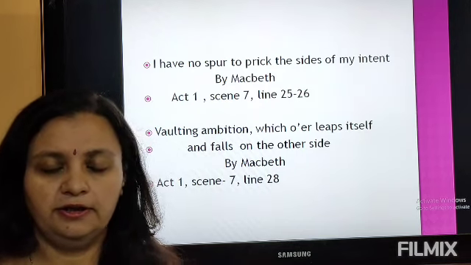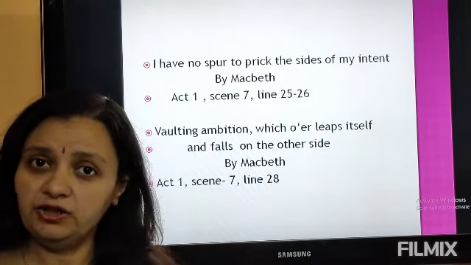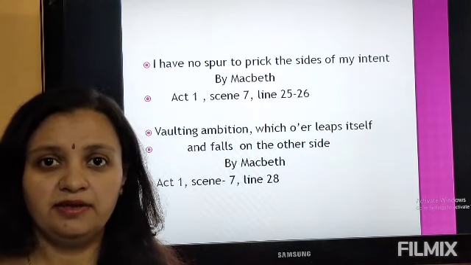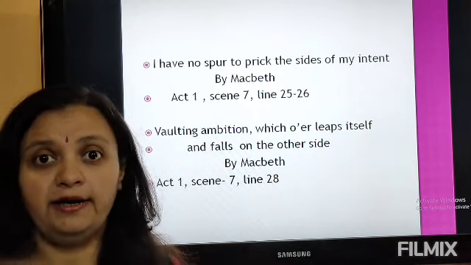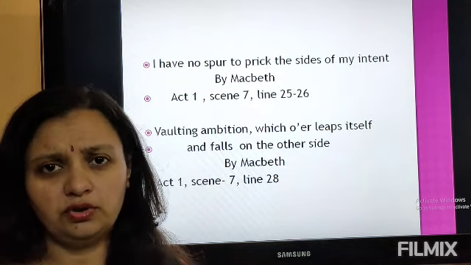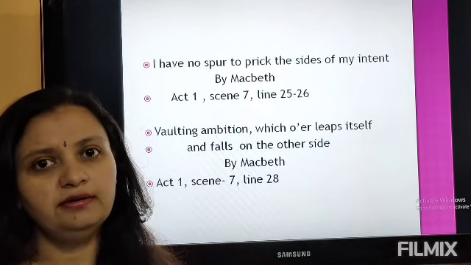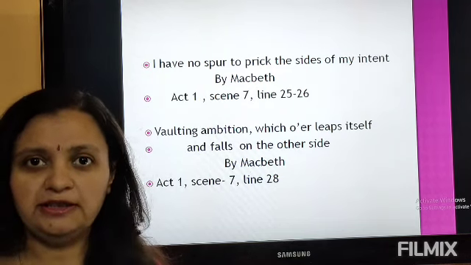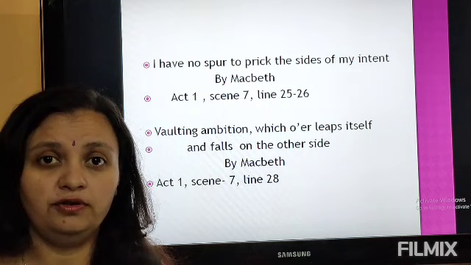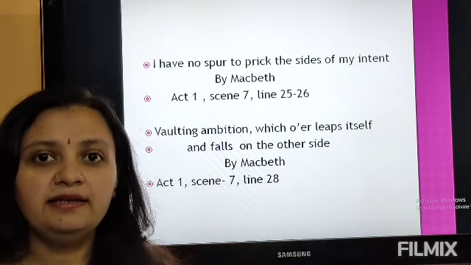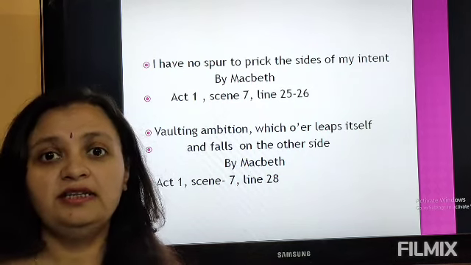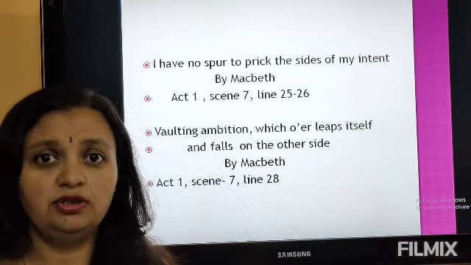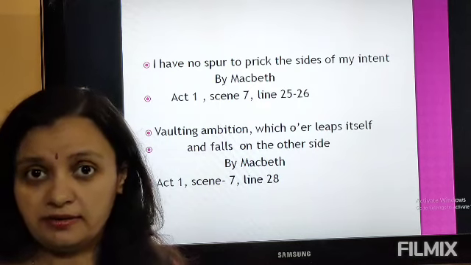that is Duncan. So Lady Macbeth again comes to his room and asks him to go ahead and murder the King of Scotland, Duncan. Now, Macbeth is not very much convinced about it, because firstly, he was a distant relative of King Duncan, and secondly, at this moment, King Duncan was his guest.